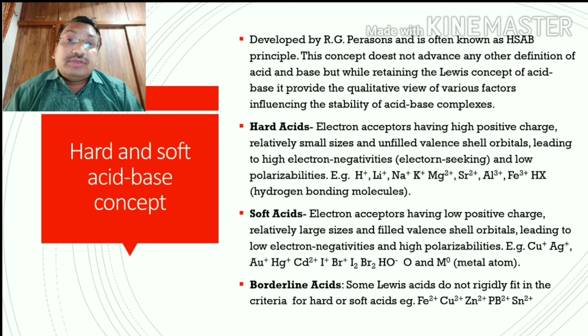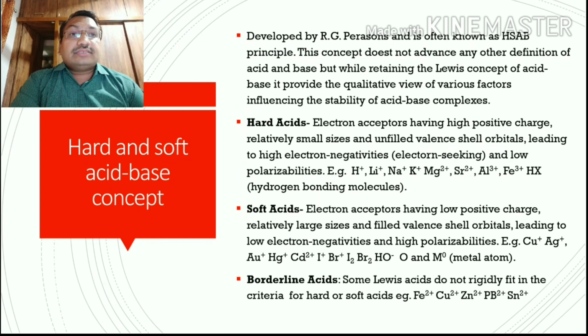So they do not fit in the soft acid and do not fit in the hard acid. An electron acceptor having high positive charge, relatively small in size, unfilled valence shell orbitals, leading to high electronegativity, meaning electron seeking, and low polarizability, is called a hard acid.